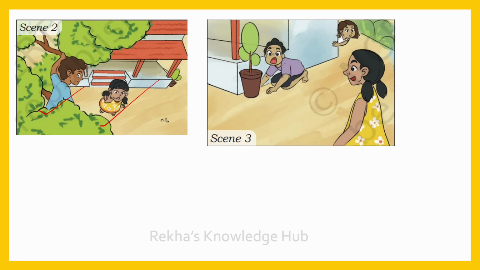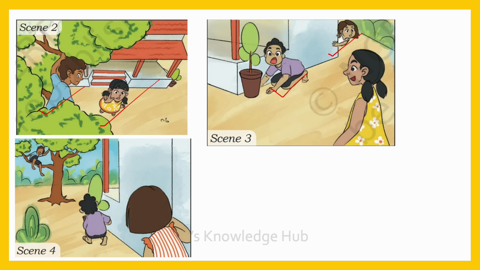Then scene 2, here you can see Jagat sitting on the top of the tree. Here Rani found Jagat. Then you see scene 3. Here Rani found Bolu. He was sitting behind the pot. Behind this hut you can see Mini. Next scene 4. See, this is Mini. She could see Bolu sitting behind the pot and also she could see Jagat. He was sitting on the tree.